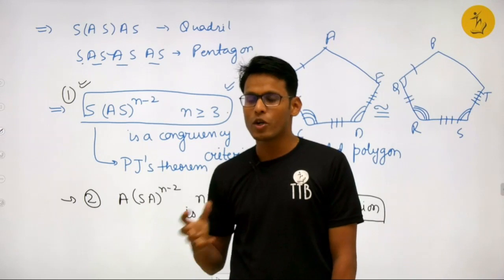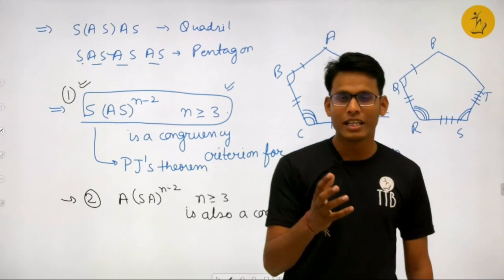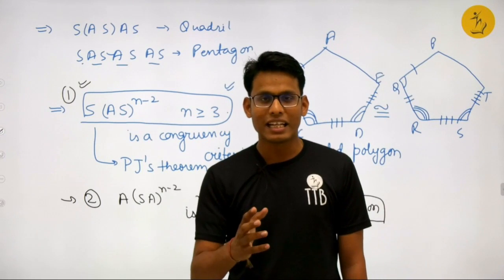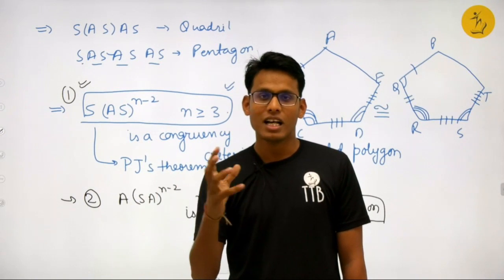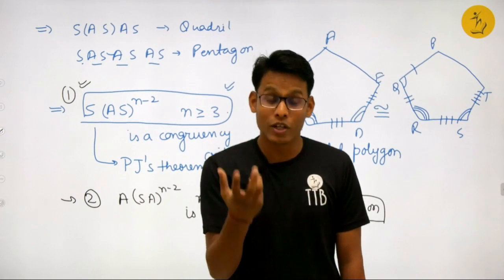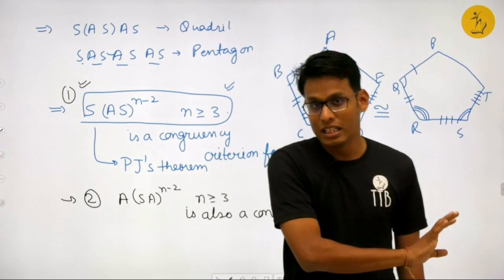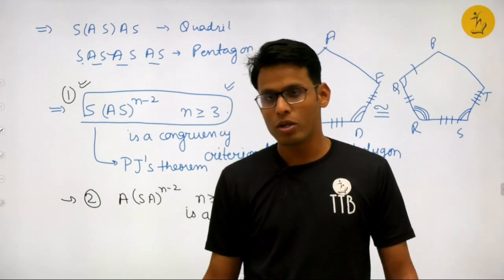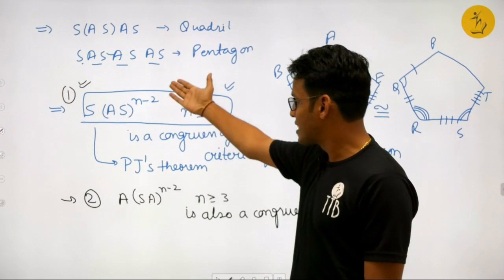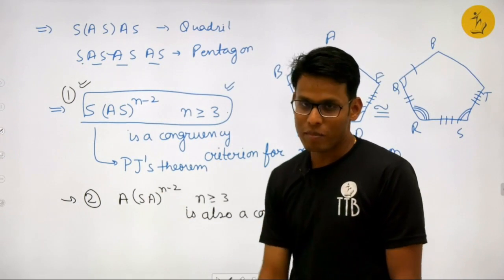Through this video I would also like to tell you that once in a while you should think non-routine, and think out of curiosity to find out certain things in mathematics or maybe in other fields. So this is about PJ's theorem, SAS to the power n minus 2, ASA to the power n minus 2.